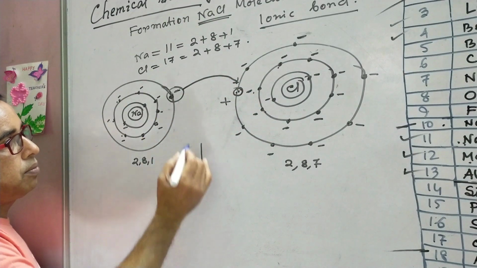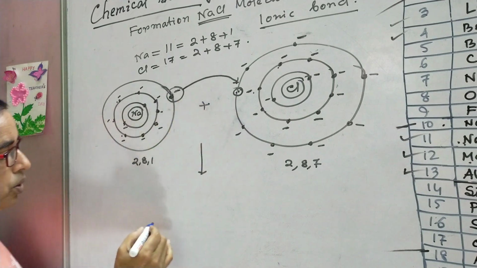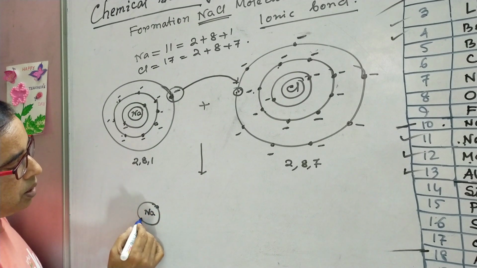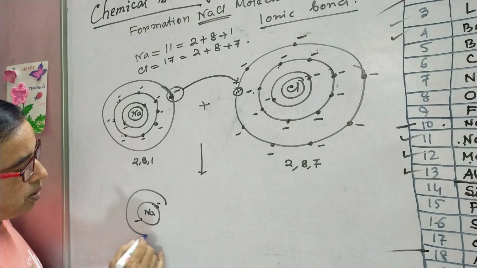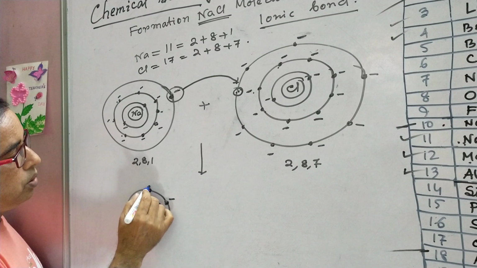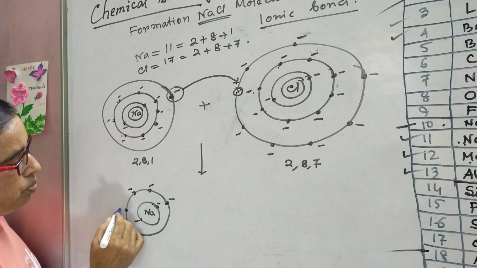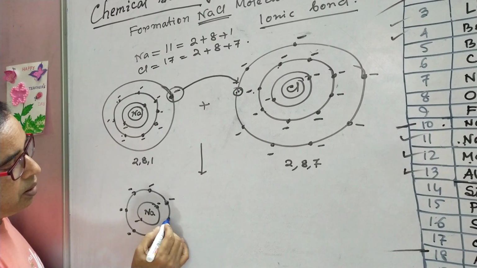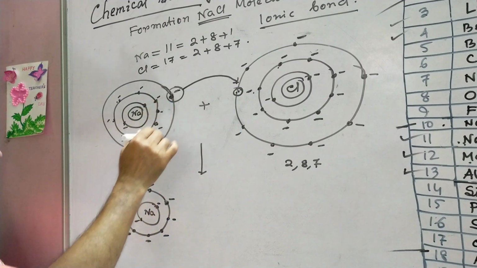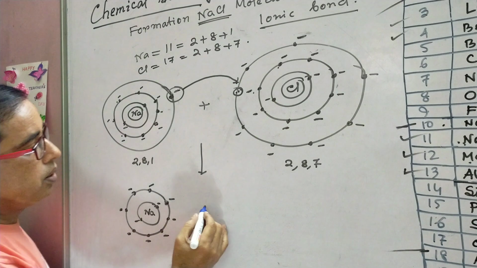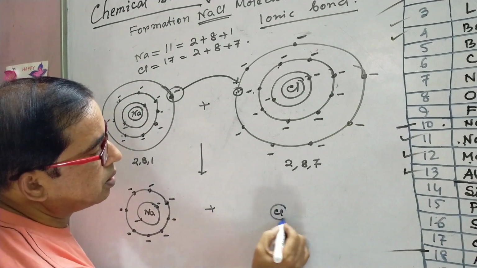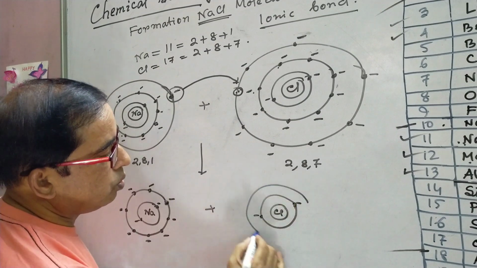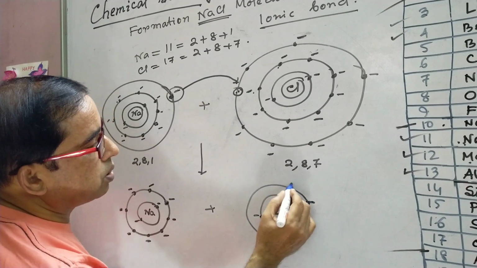Then what happens? Sodium is converted like this. The first shell contains 2 electrons. The second shell contains 1, 2, 3, 4, 5, 6, 7, 8. And the last one has already disappeared. Now chlorine becomes like this. The first shell contains 2 electrons. The second one contains 8 electrons.